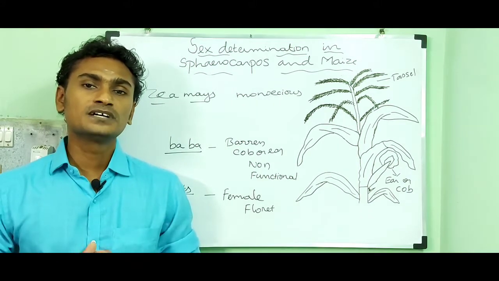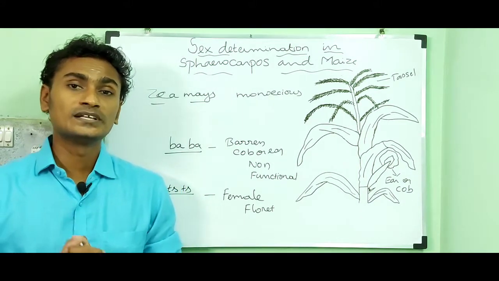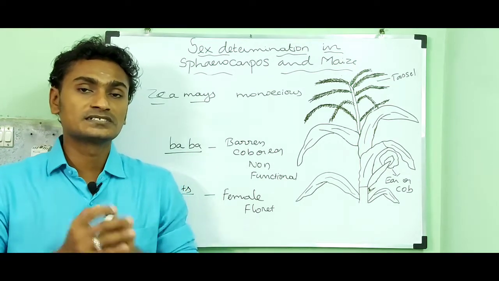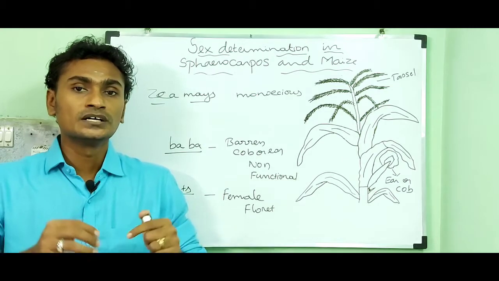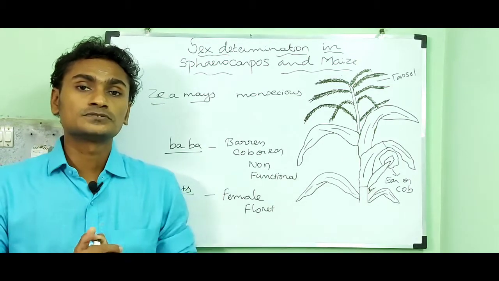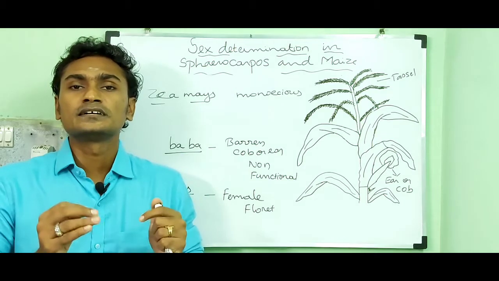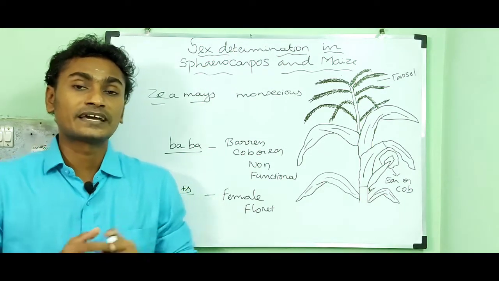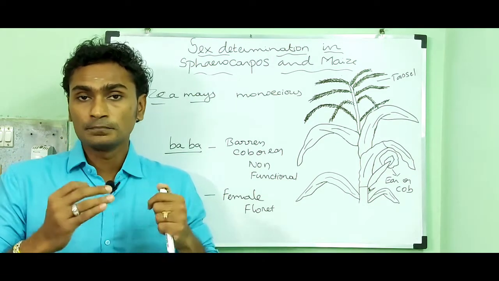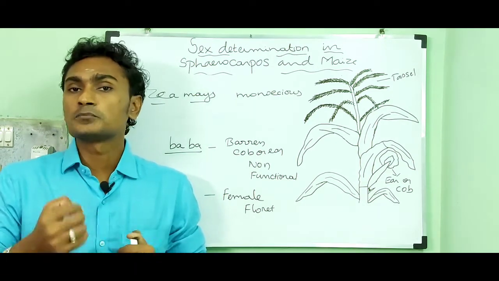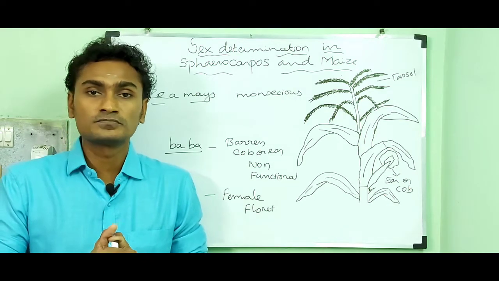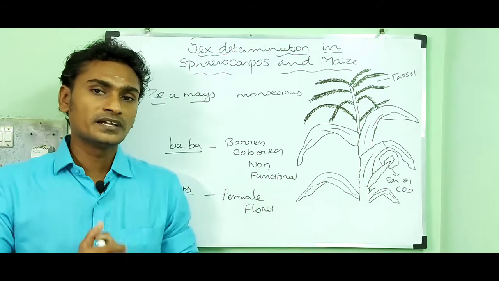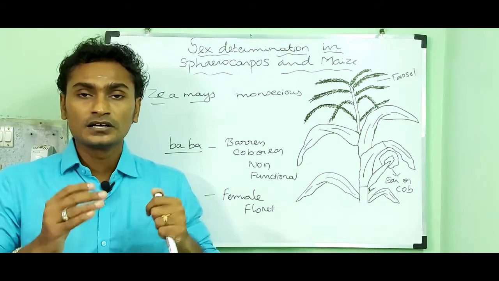So gibberellin plays a major role in determination of sex in maize plant. Gibberellin is a plant growth hormone. So here the plant growth hormone plays a major role in determination of sex in maize plant. A high amount of gibberellin can control the development of male floret. So in maize plant, sex is determined by the hormones.